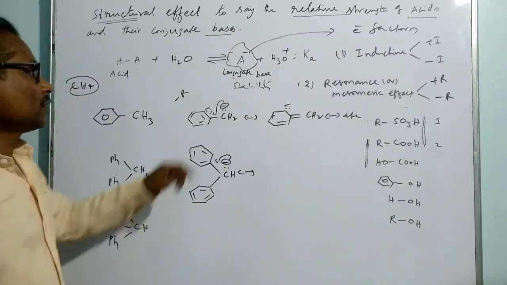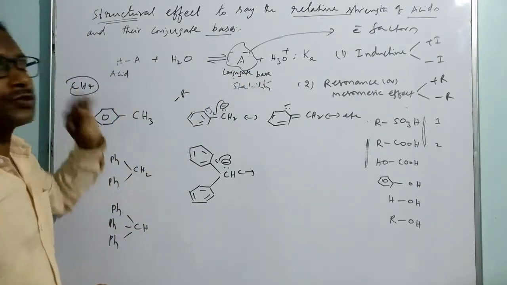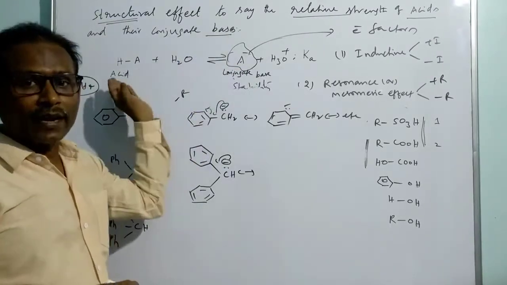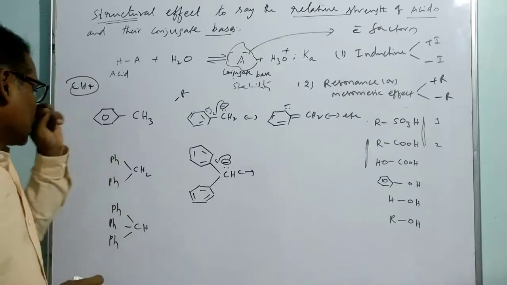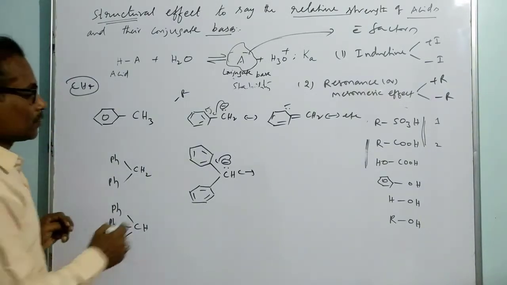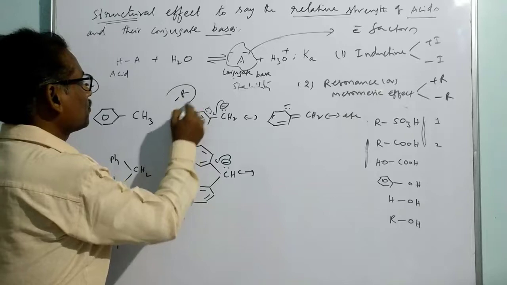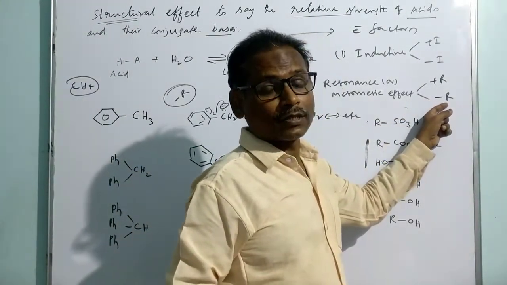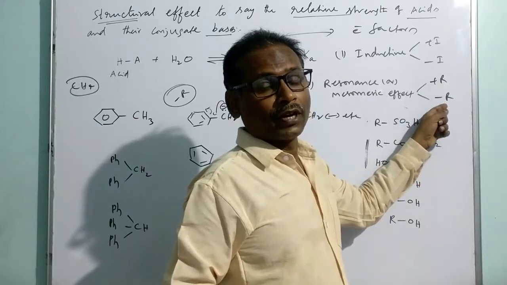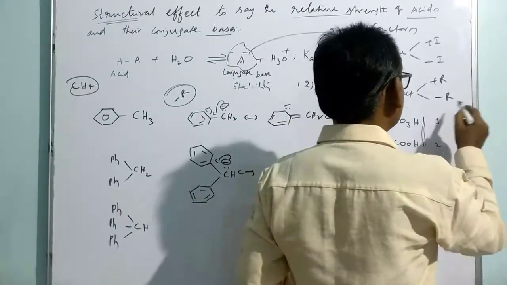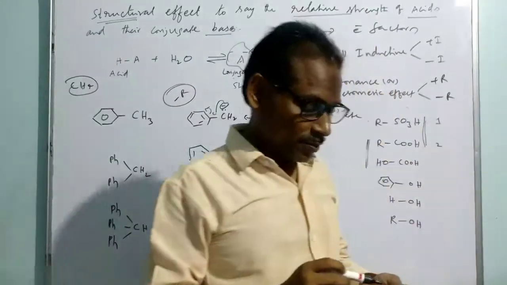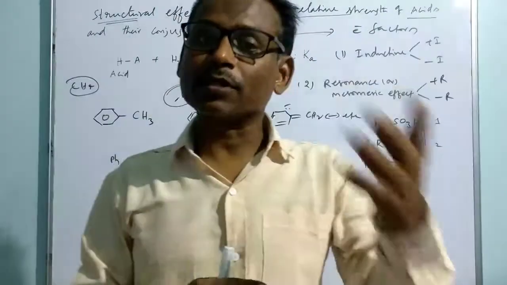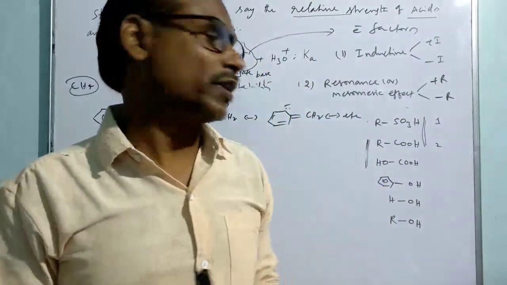Whenever the base is more stable, the respective acid is a stronger one, because once it is stable, it is more inclined to go forward by transfer of a proton to water. So in this situation, the function of the phenyl group is a negative effect in terms of resonance. We have a positive effect and a negative effect by which group? The phenyl group. The phenyl group exhibits sometimes a positive resonance effect, sometimes a negative resonance effect, as per the situation. That is the specialty of the phenyl.